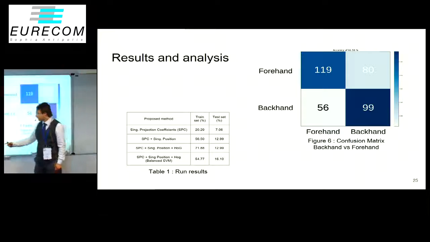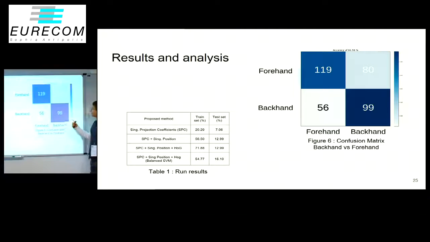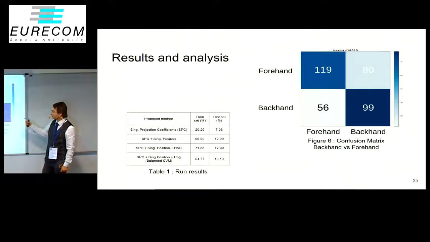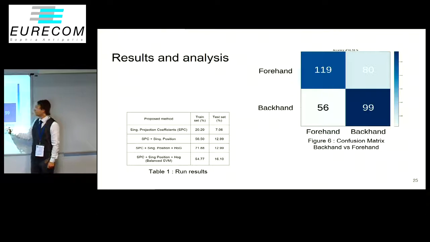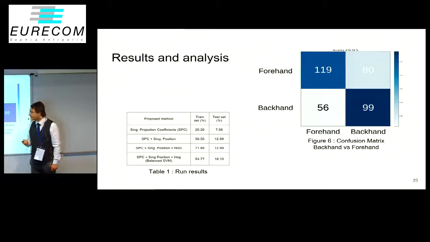We only had 16% on the best results, so it's not amazing. But for example, if we are looking for the difference between forehands and backhands, we have 61%. So it's not amazing, but we see that we also learned something.